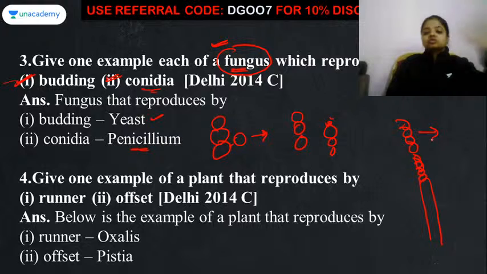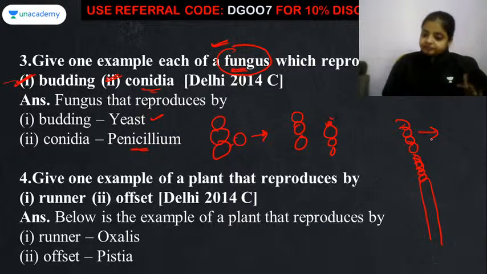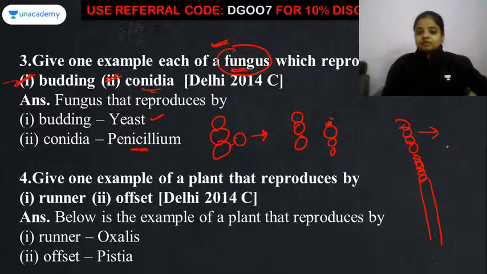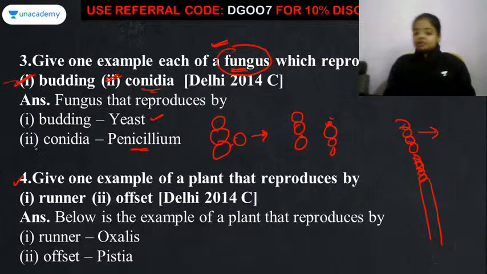These mature conidia are going to get detached from the parent hyphae, and wherever they find suitable conditions, over there these conidia are going to develop as a new Penicillium. Okay, तो ये चीज ध्यान रखना, immature conidia नीचे के साइड होती है. Fine. Okay, now comes the fourth question.